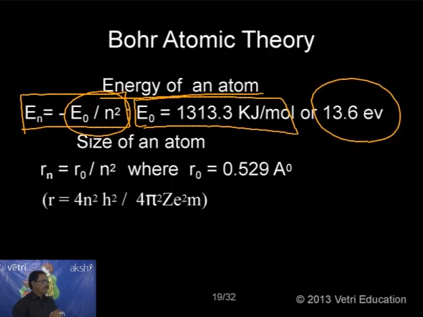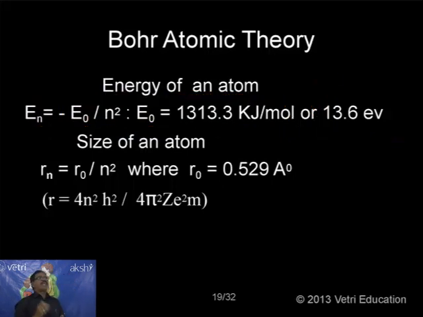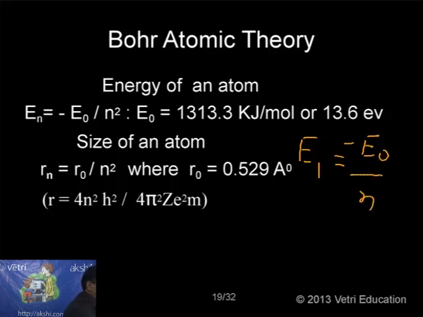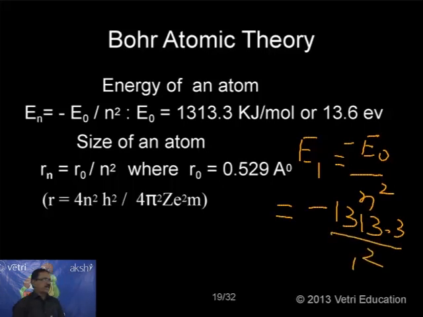Okay. Now, what is the interesting information I want to give? Suppose I want to calculate when the electron is present in the first level, what is the energy value? So I can calculate now. E1 equals, n equal to 1, minus E0 divided by n square. That is minus 1313.3 divided by 1 square. 1 square is nothing but 1.